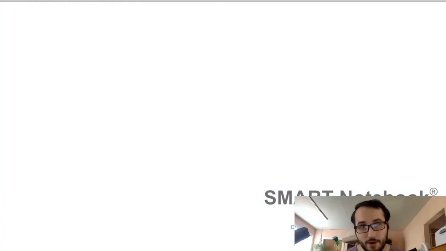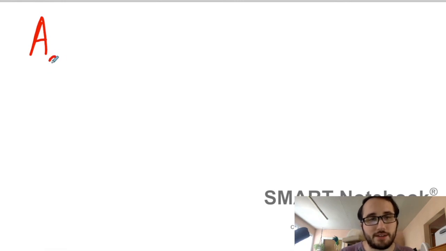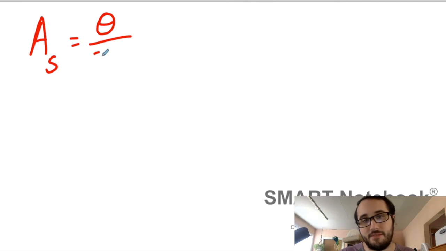So to quickly summarize, if you have a circle and we want to find the area of a sector, which is just like a pizza slice of a circle, the formula for the area of a sector is the angle of the sector divided by 360 degrees times the area of the circle, which is pi r squared.